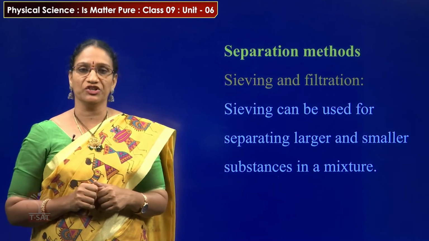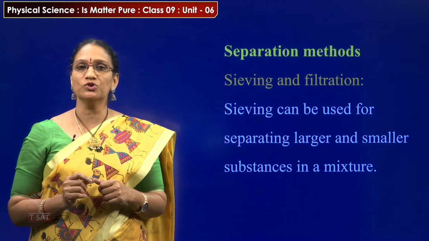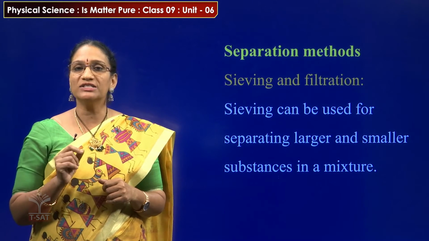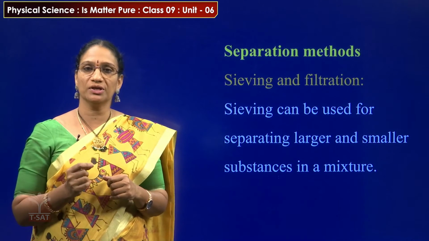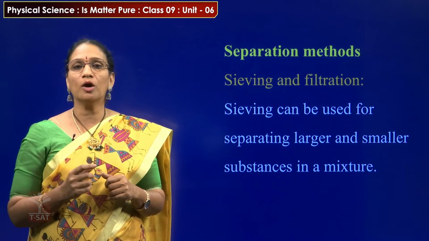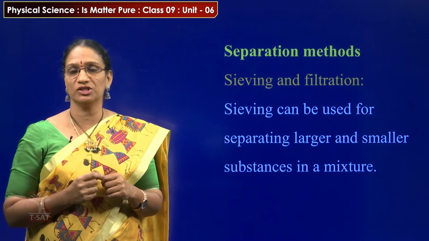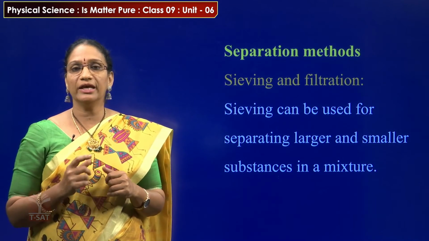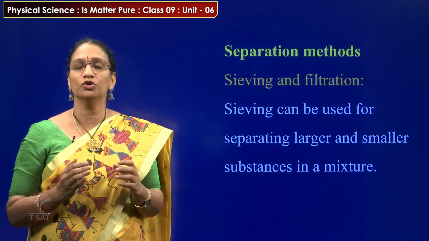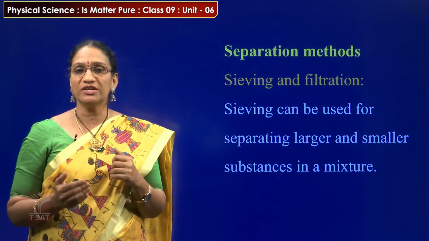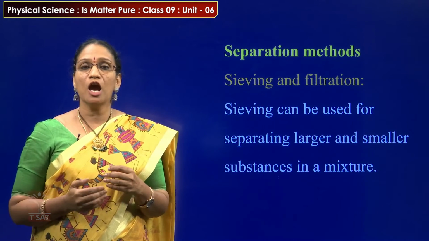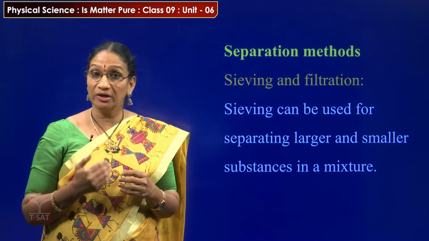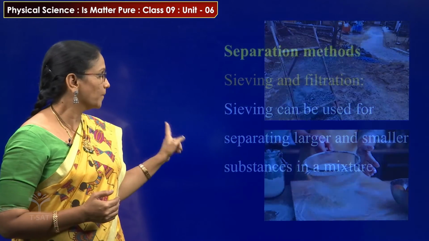Sieving and filtration. Sieving can be used for separating larger and smaller substances in a mixture. Suppose in a mixture there are two components, one component is larger in size and the other is smaller in size. Then we can easily separate these components by using sieving and also filtration. Let us see how sieving happens in our day-to-day life examples.